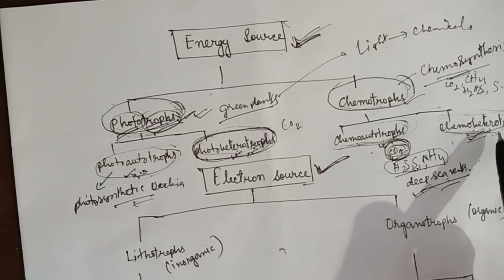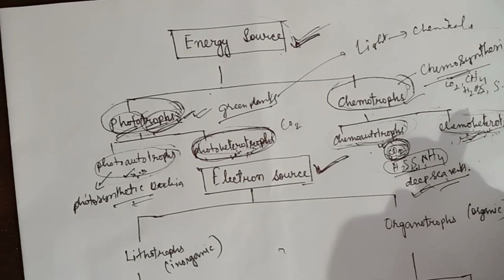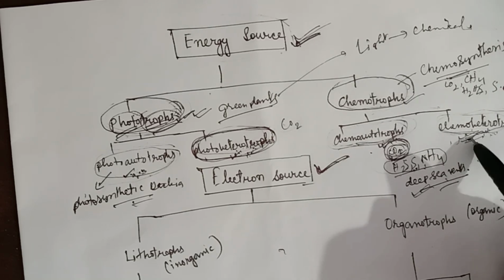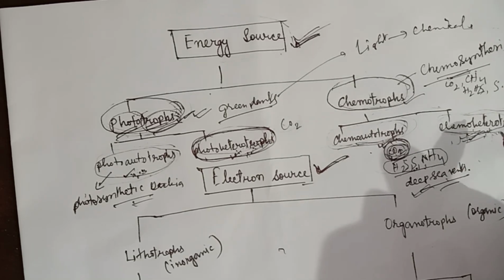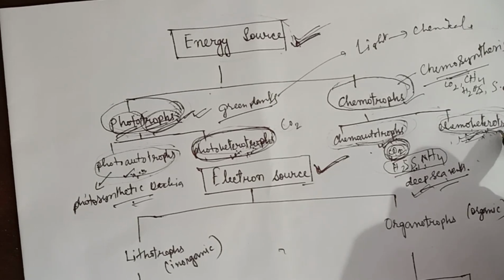So we'll repeat again. What are the chemoheterotrophs? Chemoheterotrophs are the microorganisms which are not able to fix carbon to form their organic compounds.